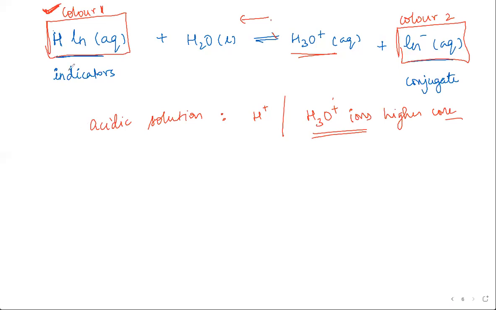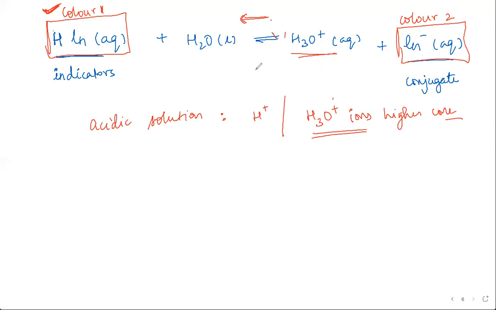The reason is that when you put this in acidic solution, this equilibrium gets affected. Similarly, if you put it in a basic solution, something that has a lot more OH minus ions, those OH minus are going to affect the concentration of H3O plus. They're going to combine with H3O plus, turn into water.